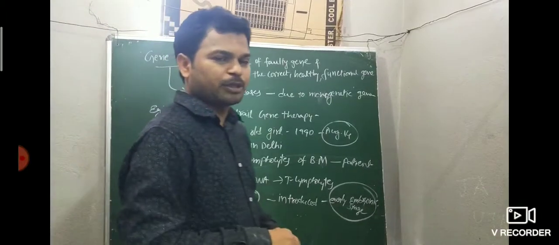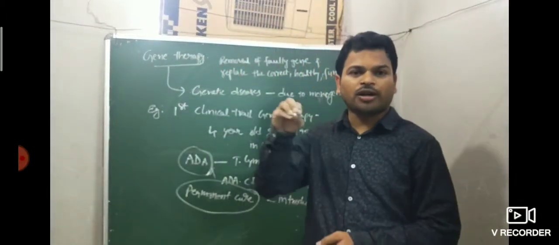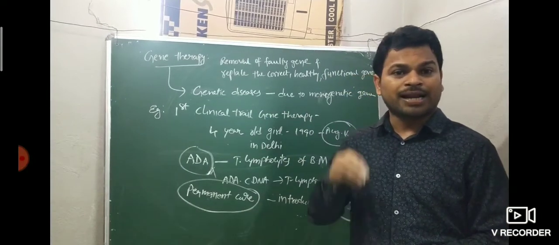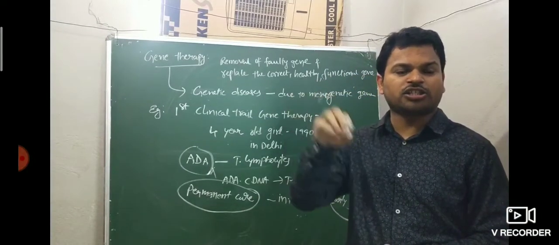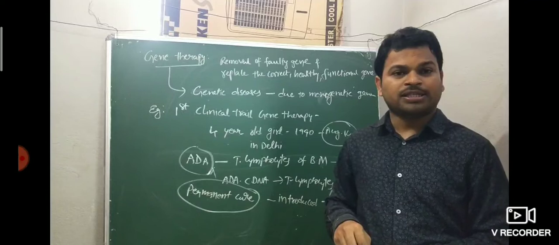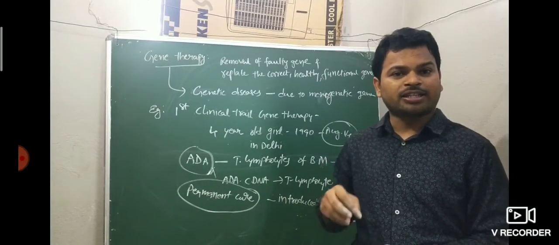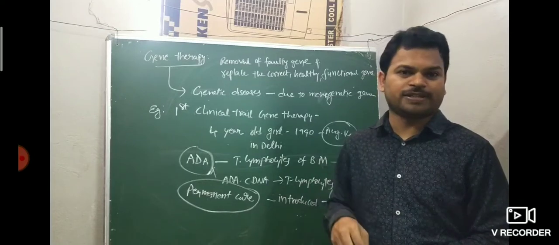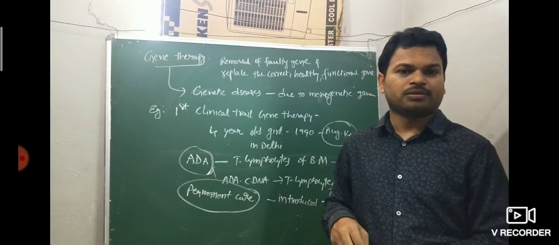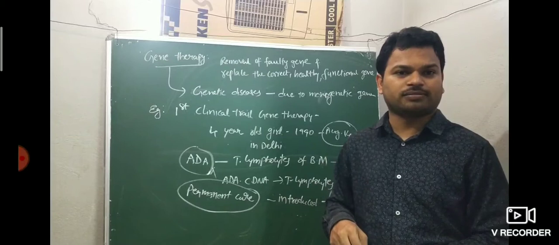I am repeating gene therapy, concentrate a little. Removal of a faulty gene and replacing it with the correct, healthy, functional gene is called gene therapy. Genetic diseases arise due to the defect or deletion of genes.